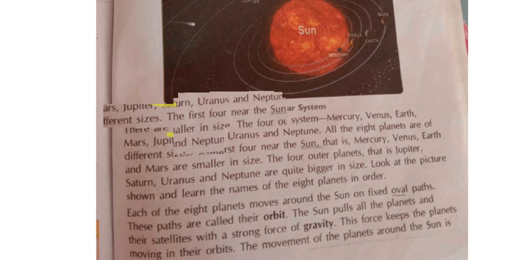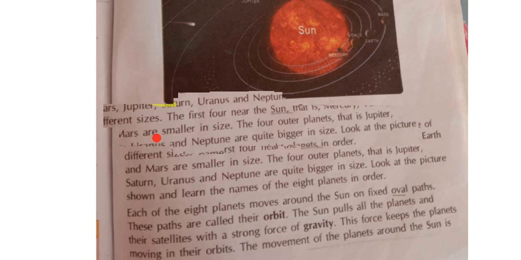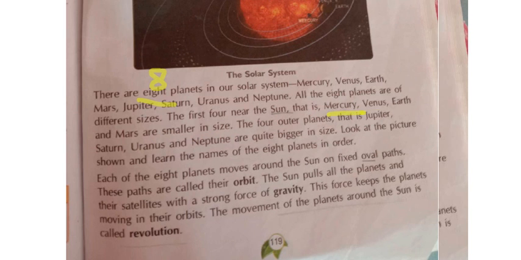The first 4 near the sun, that is Mercury, Venus, Earth and Mars, are smaller in size. Before the trick I told, the first 4 planets are what, Nana? Mercury, Venus, Earth and Mars. These 4 will be near to the sun itself, and they will be very small in size. Clear? You can see in the picture also.